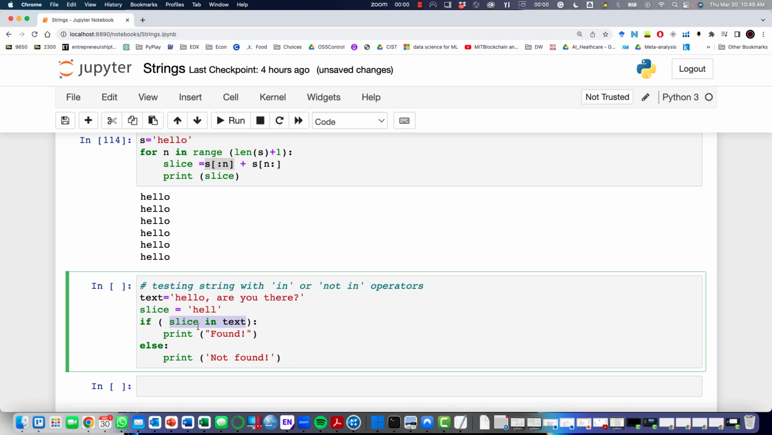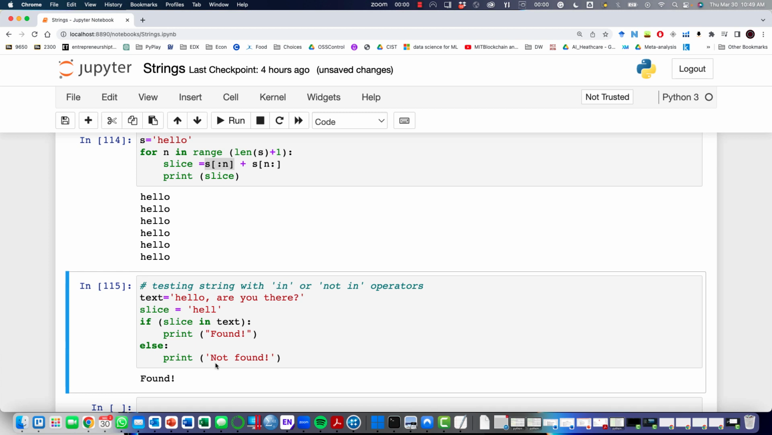So we're basically checking if that slice is in the string that we have defined. If it works, it should print found. If it's false, if it doesn't exist in there, it should print not found. So for this example, because that's part of that, we'll see found. If I change that into hall, we're going to get not found.